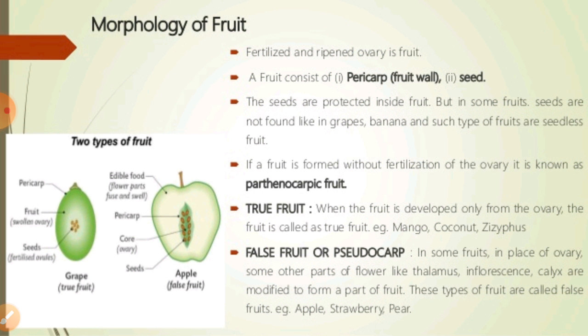When the pericarp is thick and fleshy, it can be divided into parts on the basis of epicarp, mesocarp and endocarp. The epicarp is the outermost covering of the fruit, the mesocarp is the fleshy substance which can be edible, and the endocarp is the layer surrounding the seed.